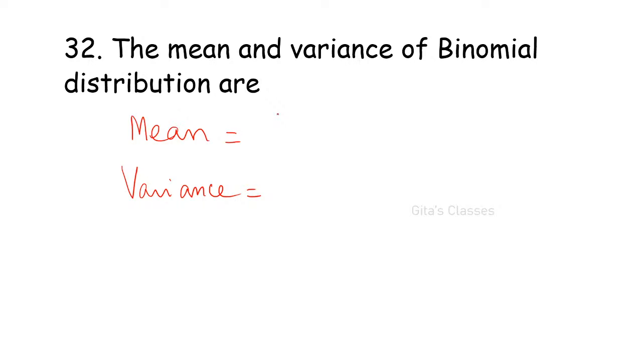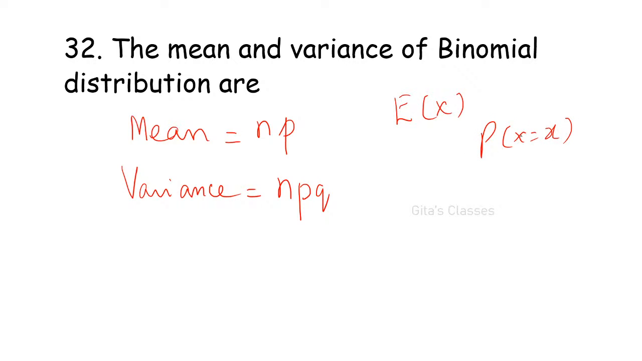Yes, Varun, tell me. The NP and NPQ derivations we have already done. We can't do it now because it is a very big derivation. Mean is E of x, and P of x equal to x is nCx. Those things you have to substitute.